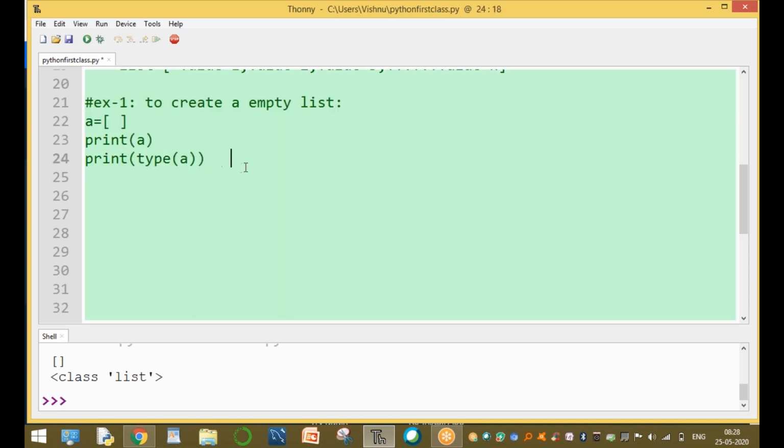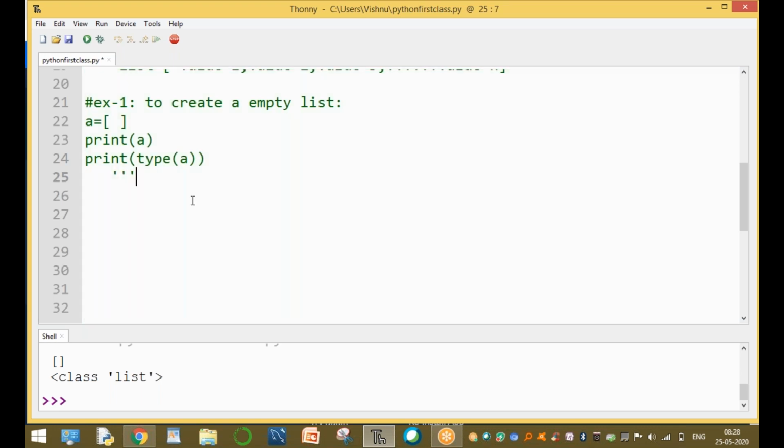Next, another example. Example two is a different way to create an empty list, using the list function. One way to create a list is the square bracket. Another way is using the list function.